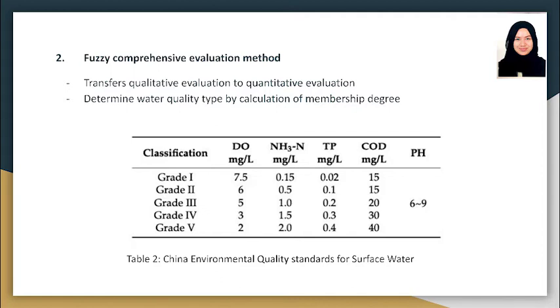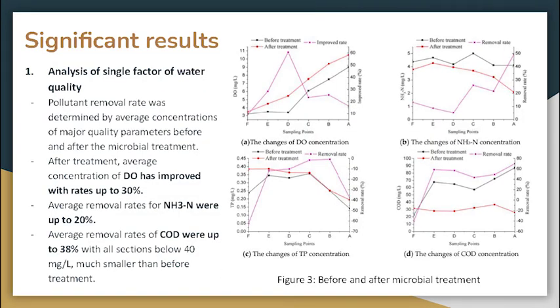The ultimate goal of the study is to improve the water quality by changing the ammonium nitrogen values from grade 5 to grade 4 in just 1 month. The significant results seen from the study are that all the single factor water quality indicators, including DO, NH3-N, TP, and COD concentrations, were seen to improve after the microbial treatment. Referring to Figure 3, we can see that after the treatment, DO has improved with rates up to 30%, and the removal rates of NH3-N were also up to 20%.